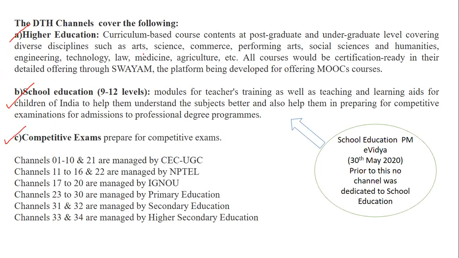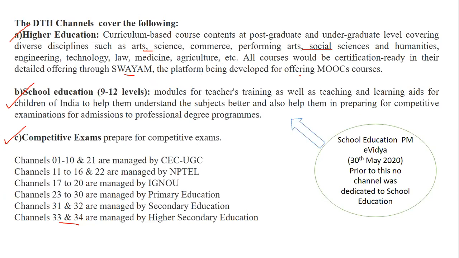As I said, there are 40 channels, but the description on the website is only about 34. They will be adding the next channels. When I say higher education, it talks about disciplines, as I said right now: arts, science, commerce, very important. You should know this very well because in a statement question, they can catch you. Engineering, technology, law, medicine, agriculture, all courses certified by the detailed offering through SWAYAM, which we did yesterday in Part 1.